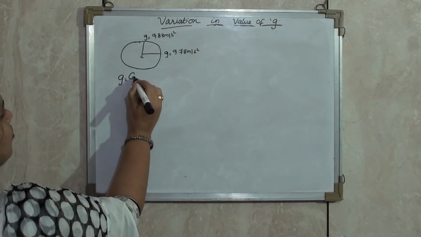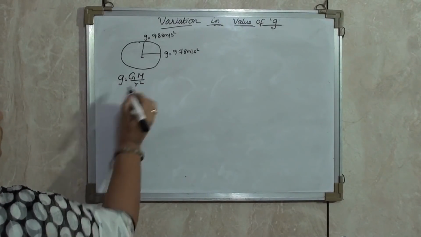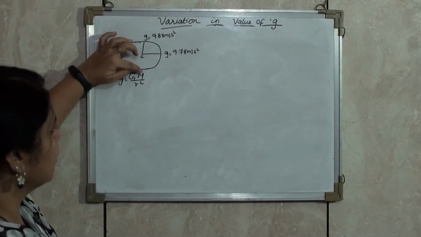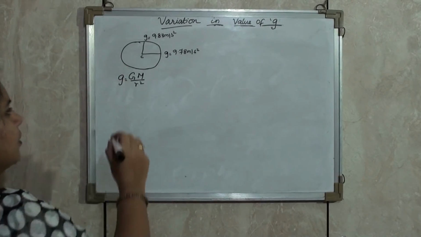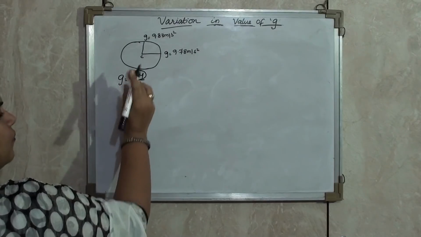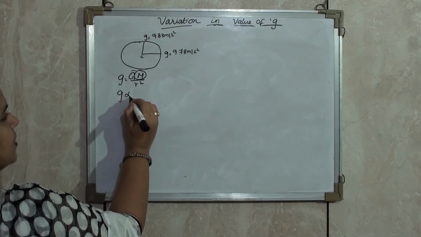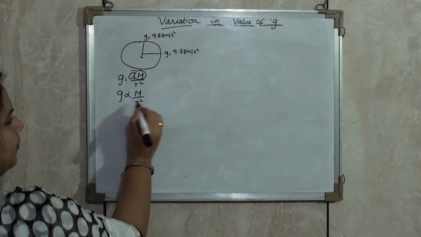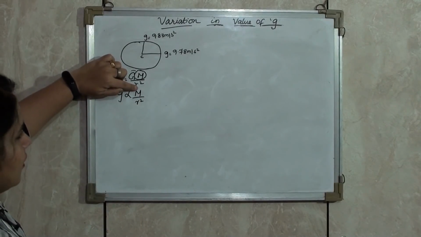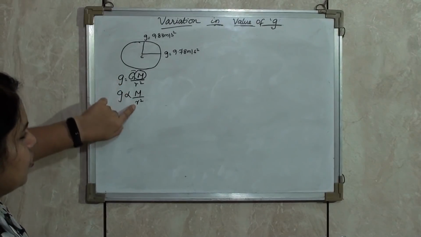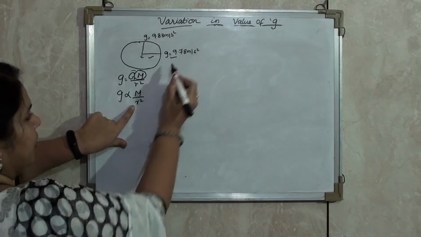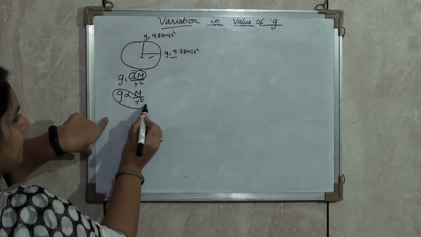G is equal to GM upon r square, where G is the universal gravitational constant, M is the mass of the earth, and r is the radius. Here we are not going to take into account the mass of the earth. Now if I remove this G, I will be getting the equation as M upon r square. Now g is directly proportional to the mass of the earth and g is inversely proportional to the radius. Here I will be seeing the relation of radius with gravity.